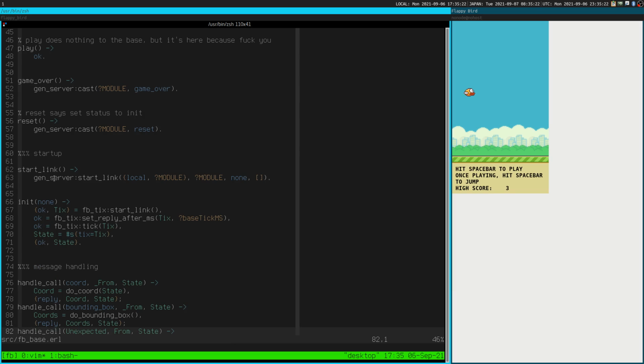So startup, start link, init. Okay, ticks. So we start the ticker. We set the reply after milliseconds to base tick ms, which we got from the header, and then send it a tick. And then our state record.